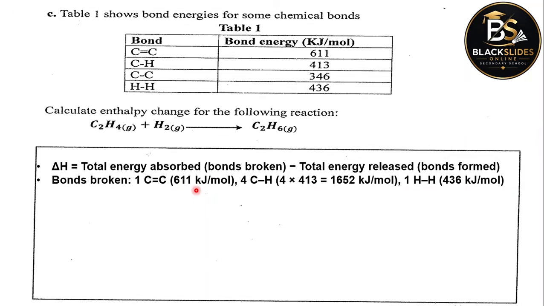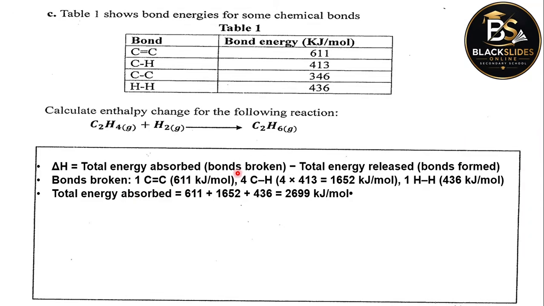So adding these together shall give us 611 plus 1652, add 436, which is 2699 kilojoules per mole. This is the total energy required to break the bonds in the reactants.